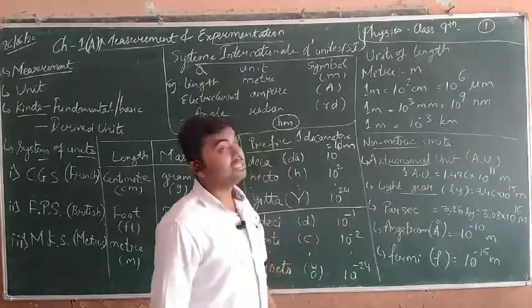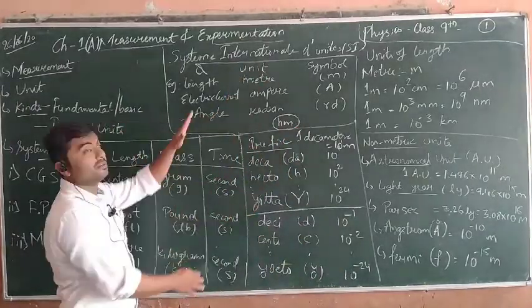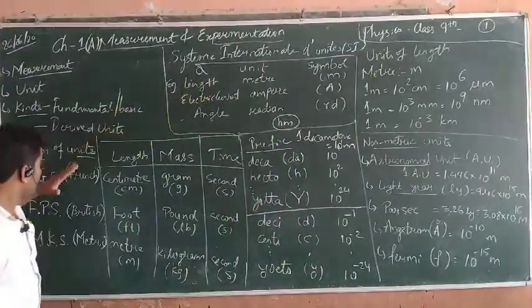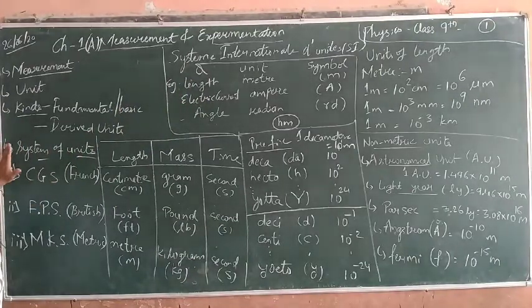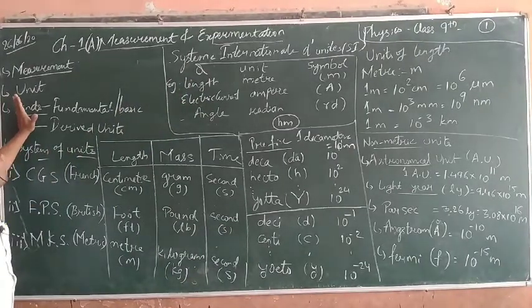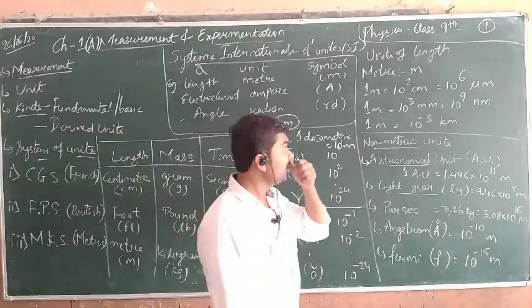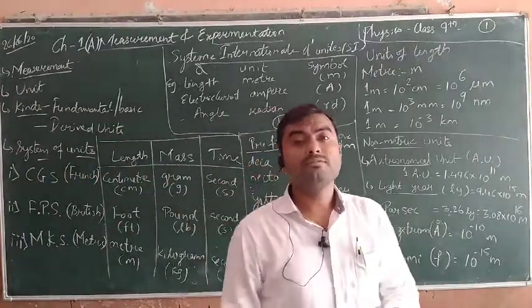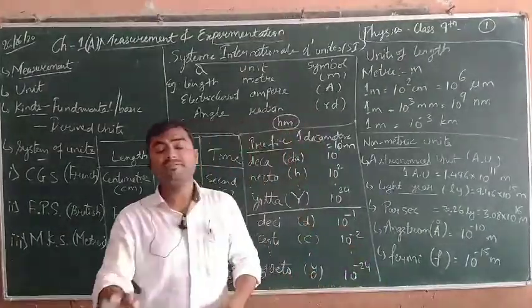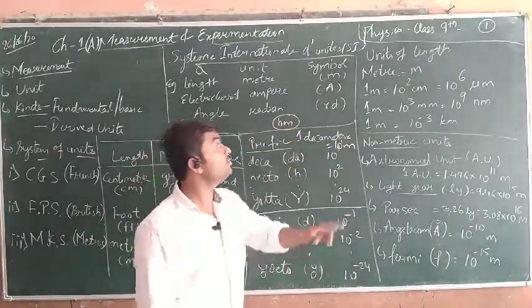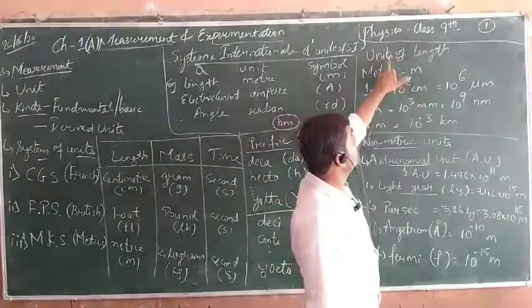So in this way, these are the basic prefixes of SI units, the system of units we have studied, the kinds we have studied, and the basic definitions of measurement, unit and physical quantity. Now we can start with length. Length is a basic fundamental quantity, used everywhere.